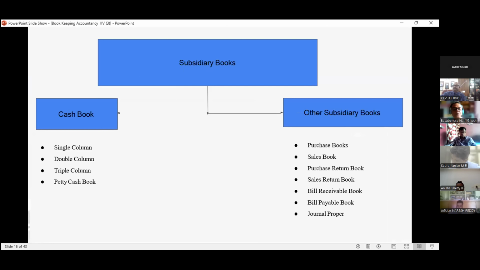Then we have the subsidiary books. Generally we prepared these before, but nowadays we do not require them at all. For your understanding, in the cash book we earlier had single column, double column, triple column, and petty cash book, but nowadays we do not require them. Other subsidiary books are the purchase book, sales book, purchase return book, sales return book, bills receivable book, bills payable book, and general journal. These are all generally prepared automatically by the software. We do not require to prepare them at all.